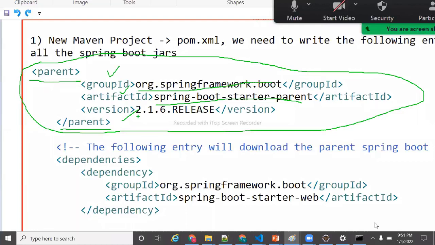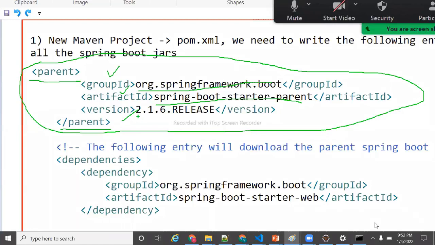Okay, I am asking to download the Spring Boot parent jar. First of all, we need to download the Spring Boot parent jar. What is the parent jar? What is the child jar? Spring Boot has hundreds of features.